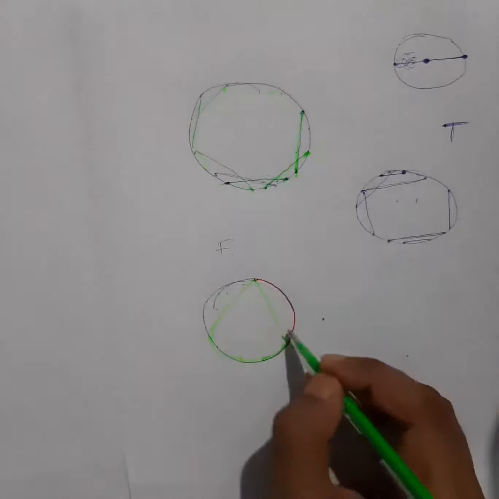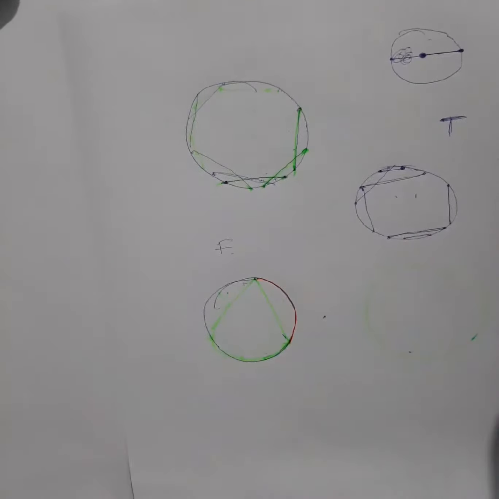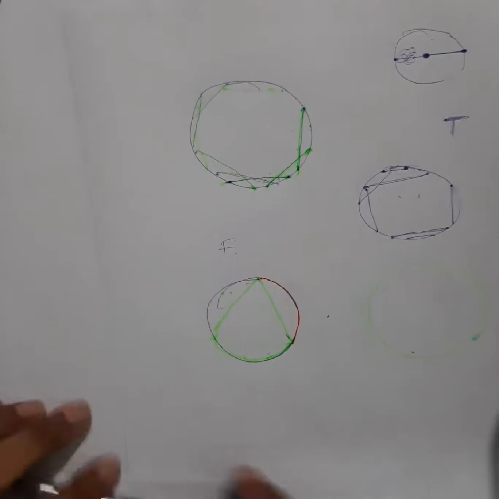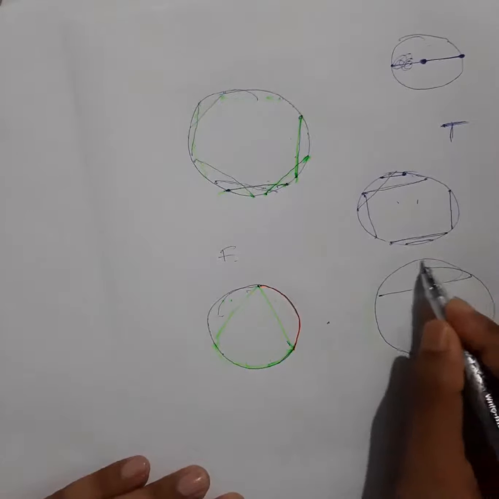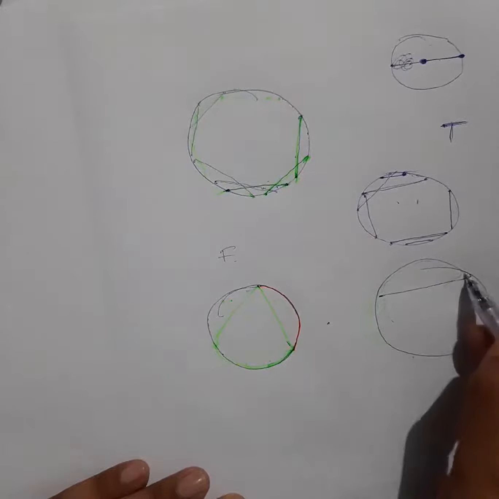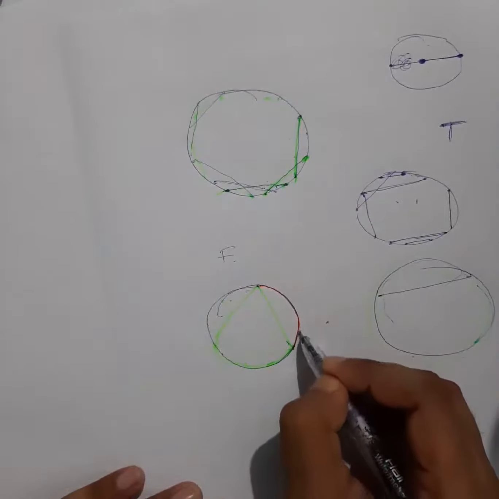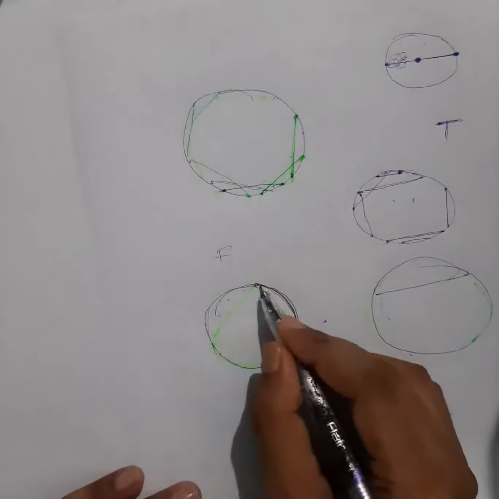Obviously no, right? For major and minor, one of the arcs must be smaller, the other must be bigger. Then only you can say this is major arc, this is minor arc. But in this case, you can see all arcs are the same length, right?